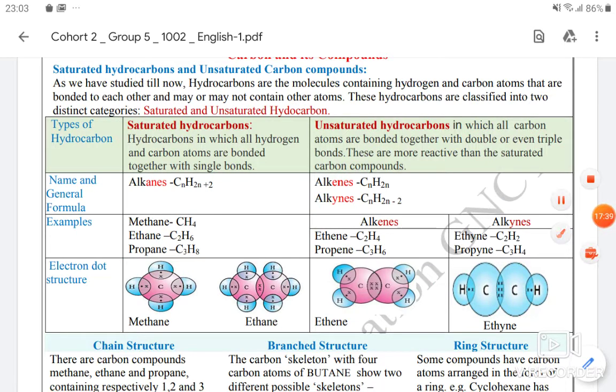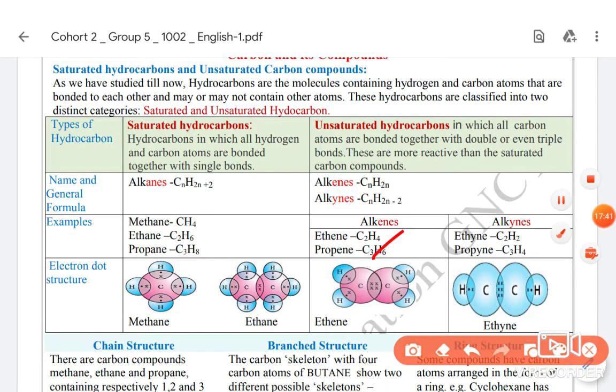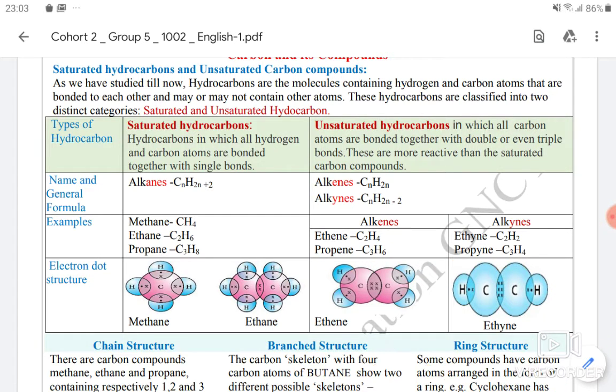Similarly, the electron dot structure of ethene has been shown: double bond, single bond with four hydrogens. Similarly, in the case of ethyne, it is very simple. It contains three pairs of dots shared between the carbons themselves, and one pair with each hydrogen atom. So you can easily see it.